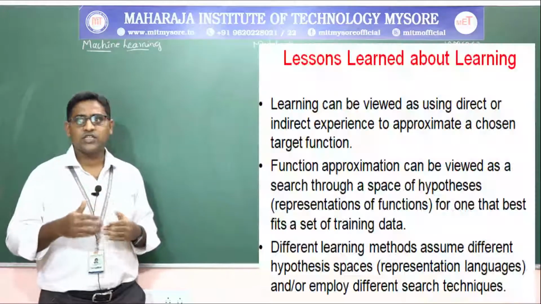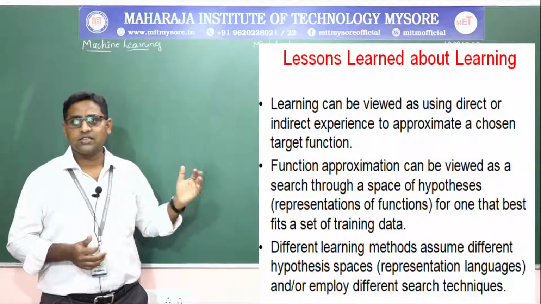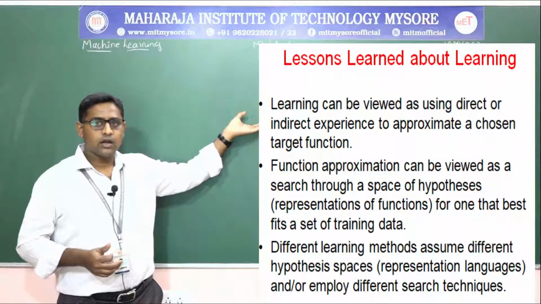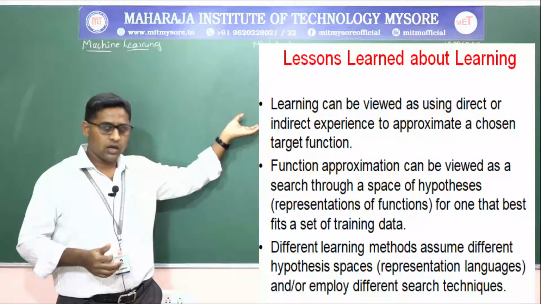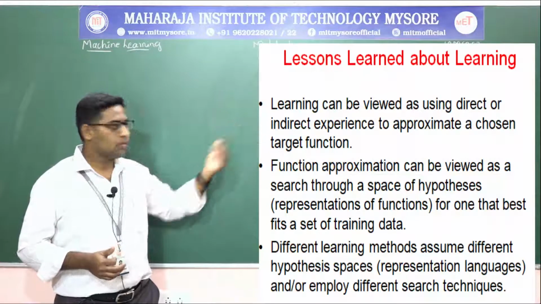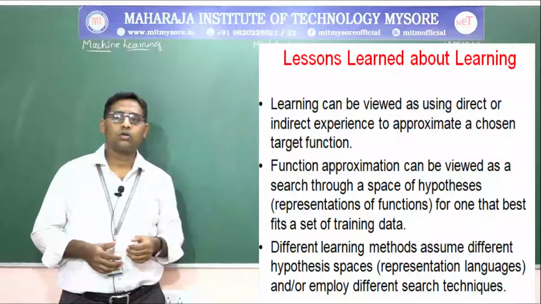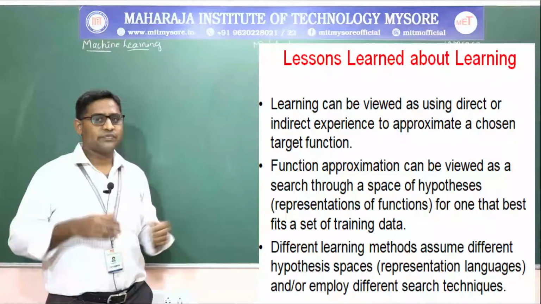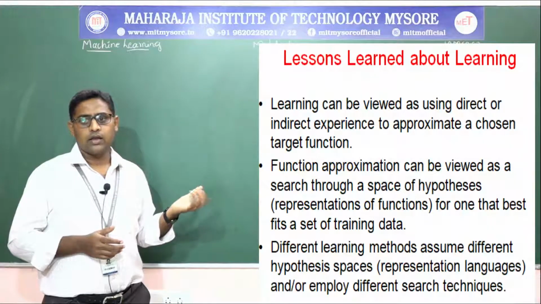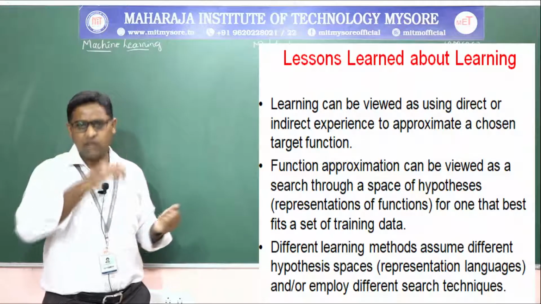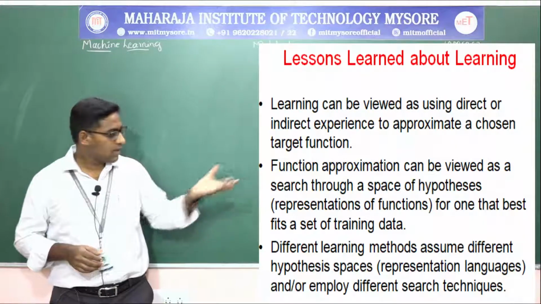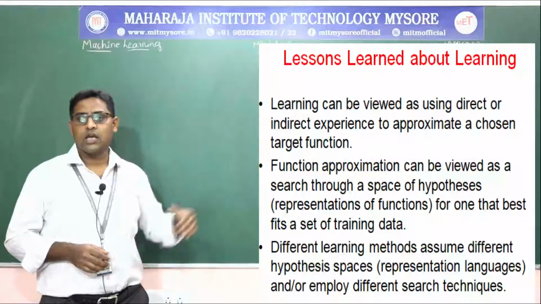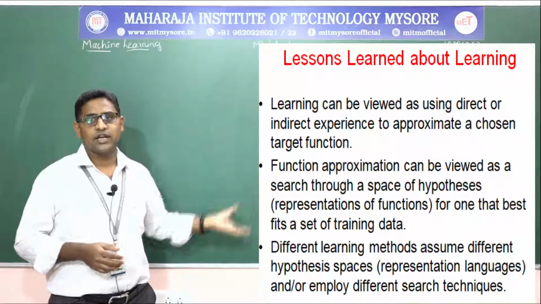Next, what are the lessons we have learned about learning? Learning can be viewed as using direct or indirect experience to approximate a chosen target function. Function approximation can be viewed as a search through a space of hypotheses, that means representations of the function, for the one that best fits the training set data. Different learning methods assume different hypothesis spaces, that means representing in different languages, or employ different searching techniques.